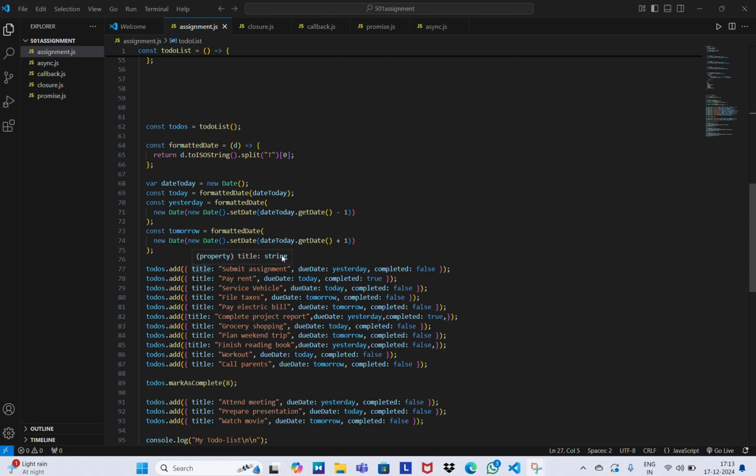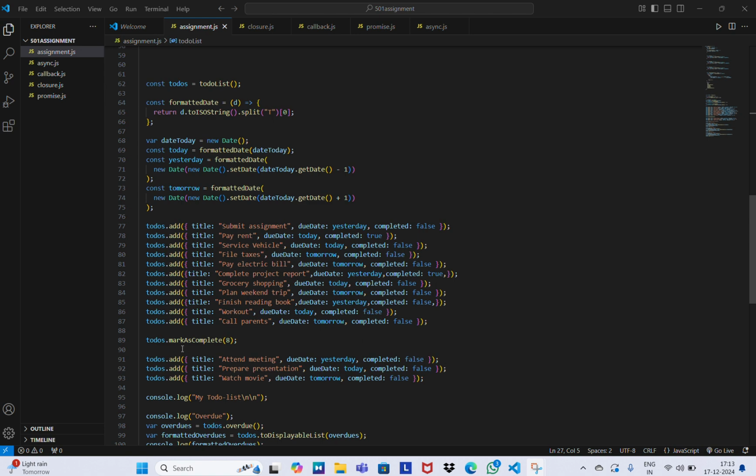tasks with different parameters, attributes, and values. For example, let us consider here: the title is submit assignment. This is a particular task, and the due date is yesterday, and completed. Whether it is completed or not, I will assign it as true if it is completed, otherwise false. In this case, I have added a lot of tasks to the to-do list.